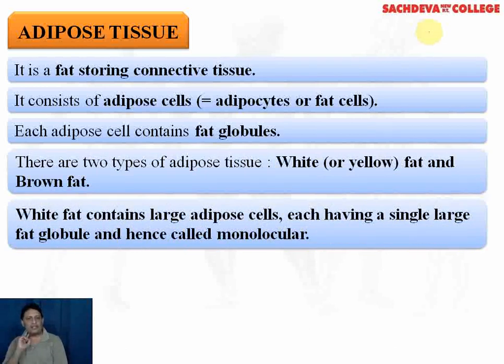The white fat contains large adipocytes. This is an important point. It contains large adipocytes, and each adipocyte contains a single large fat globule. This is a differentiating point between white fat and brown fat. As there is a single large fat globule, therefore the white fat is also called monolocular.